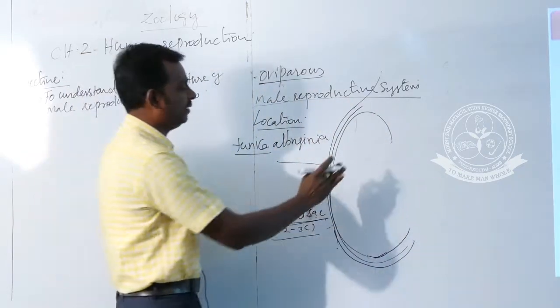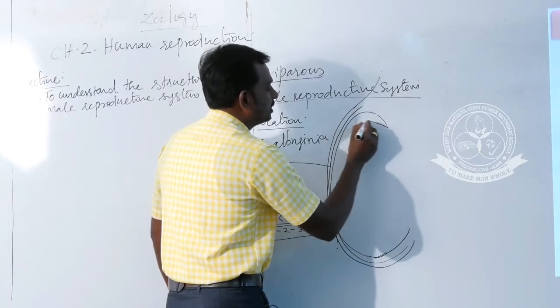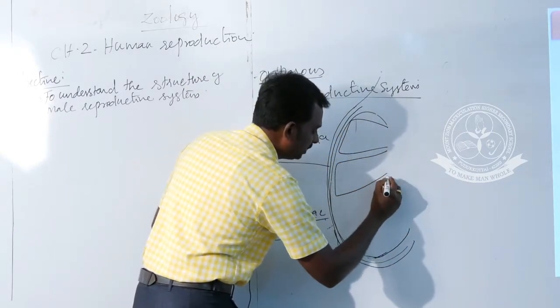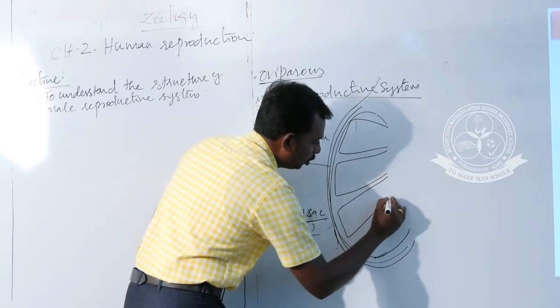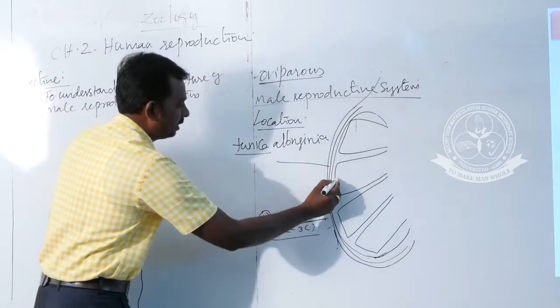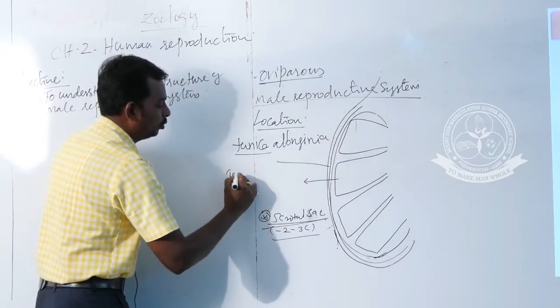Next we go for lobes. There are 200 to 250 lobes located in each testis. These lobes are called testicular lobes.